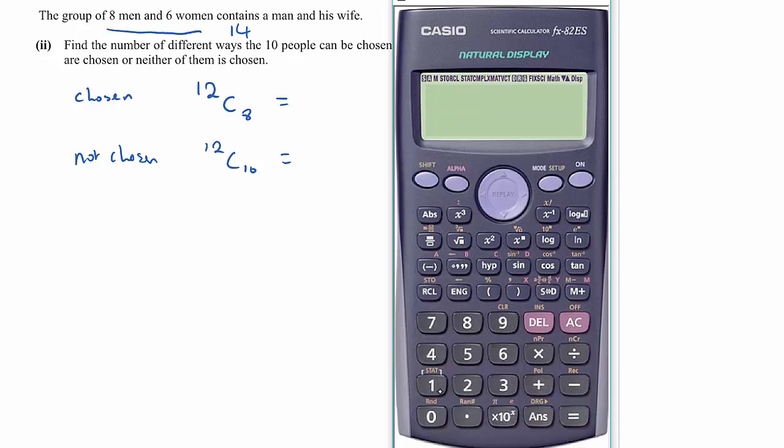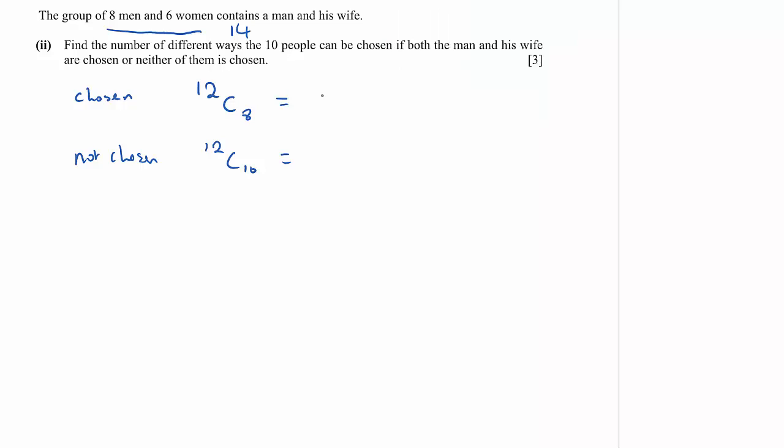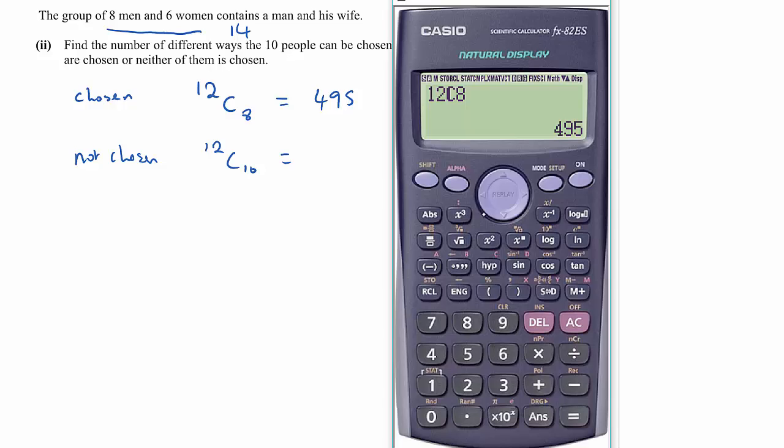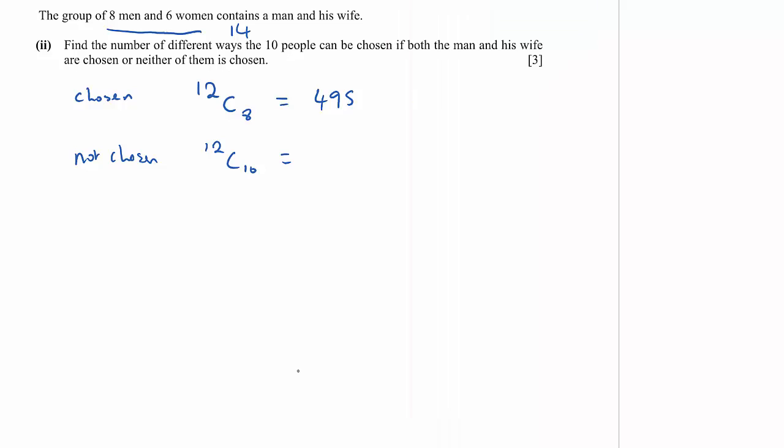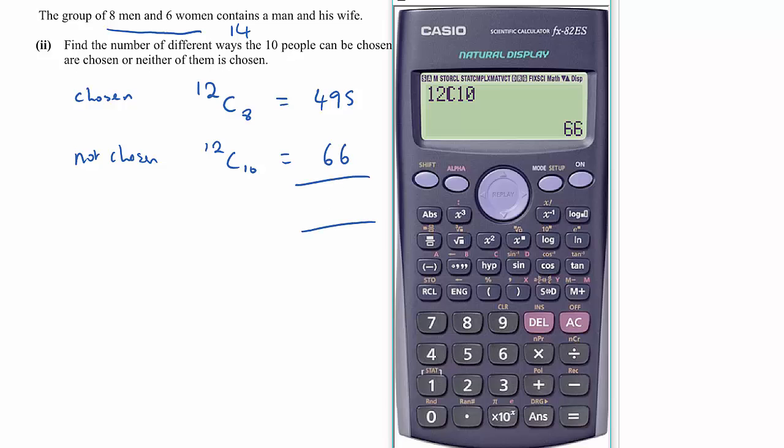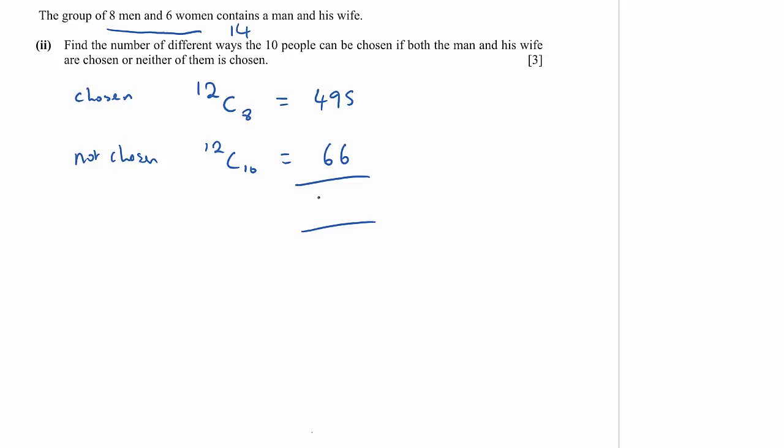So we have 12 choose 8, so that's 495. And then we have 12 choose 10, and that's 66. And we need to add those. So add 495 gives me 561.